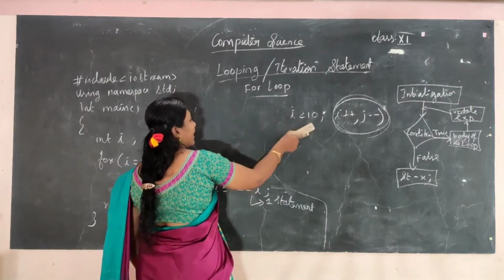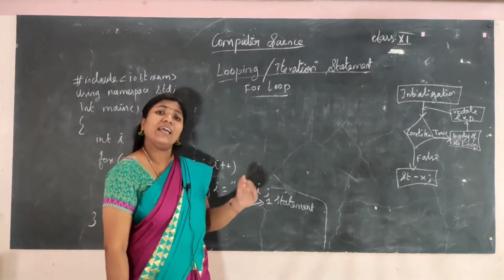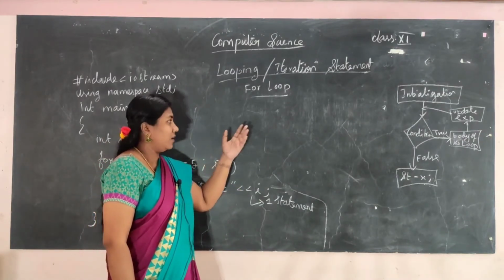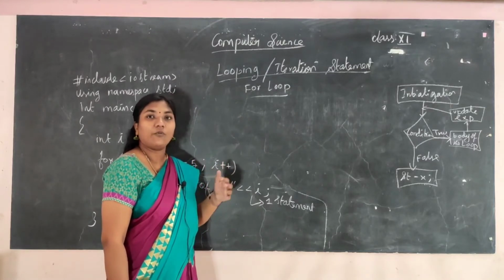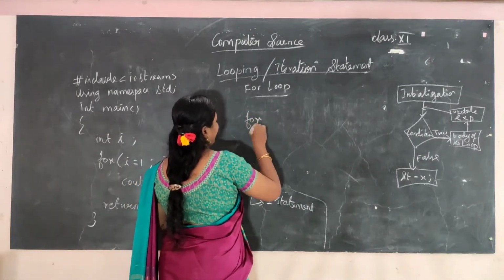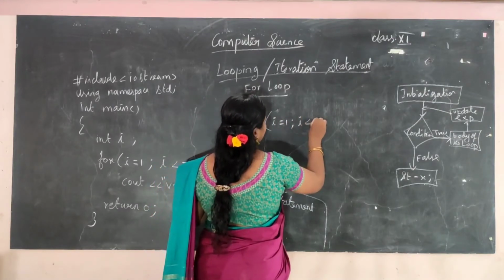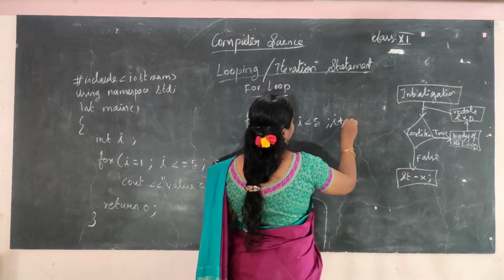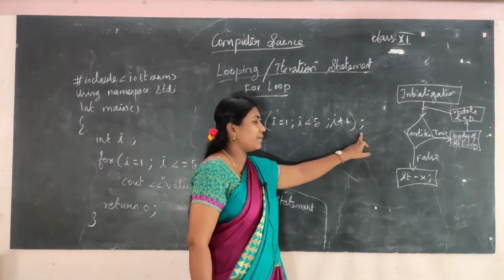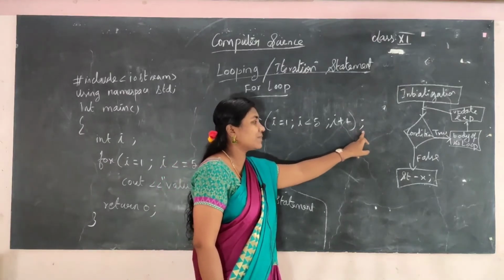In while loop and do while loop, we have seen what an infinite loop and an empty loop are. Now we will see how a for loop can become an empty loop and an infinite loop. For i = 1, i < 5, i++. After this, instead of the body of the loop, if I give a semicolon, it will become an empty loop, because I have specified a semicolon here.